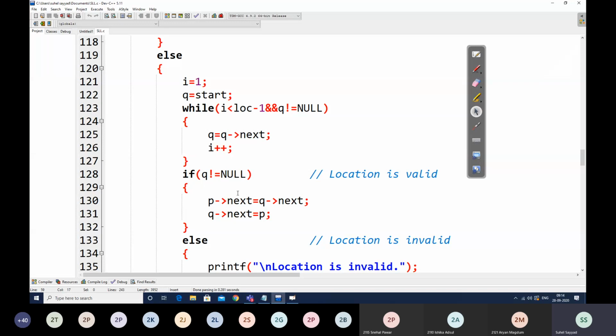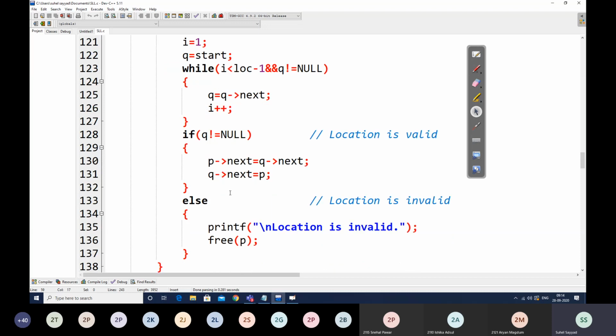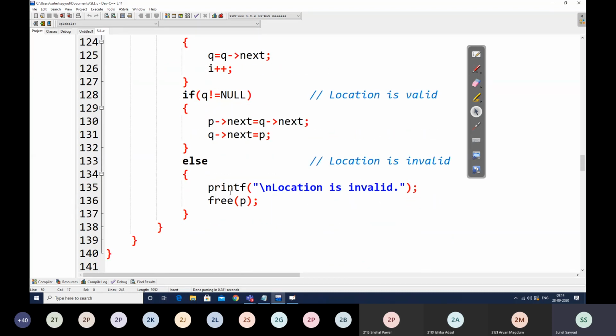So if we keep on jumping and if the q has not become null at the end, we can conclude that the location is valid, and in that case we can write statements that p's next is q's next and q's next is p, wherein now this p will be added at that particular location. Otherwise we will treat it as an invalid location.